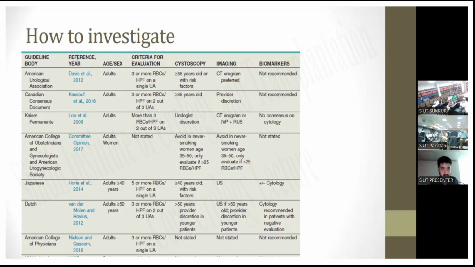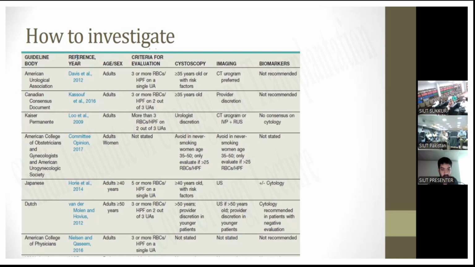According to the Japanese guidelines, if age is greater than 40 years old, the criteria for evaluation is 5 or more RBCs on a single urine analysis, and for cystoscopy, age 40 or greater with risk factors, and in imaging we do ultrasound, and biomarkers plus minus.